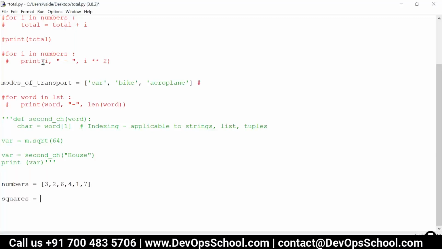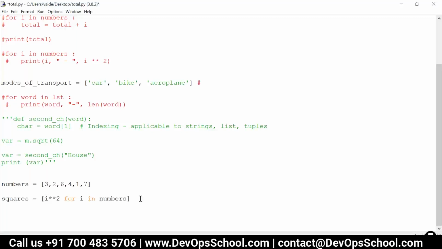One way is using the for loop. Now I will show you one trick: we can write this for loop in one single line. We want to add the square, so I'll write i square for i in numbers. That's it. This one-liner is iterating over that list of numbers, calculating the square, and also generating a new list from the squares.